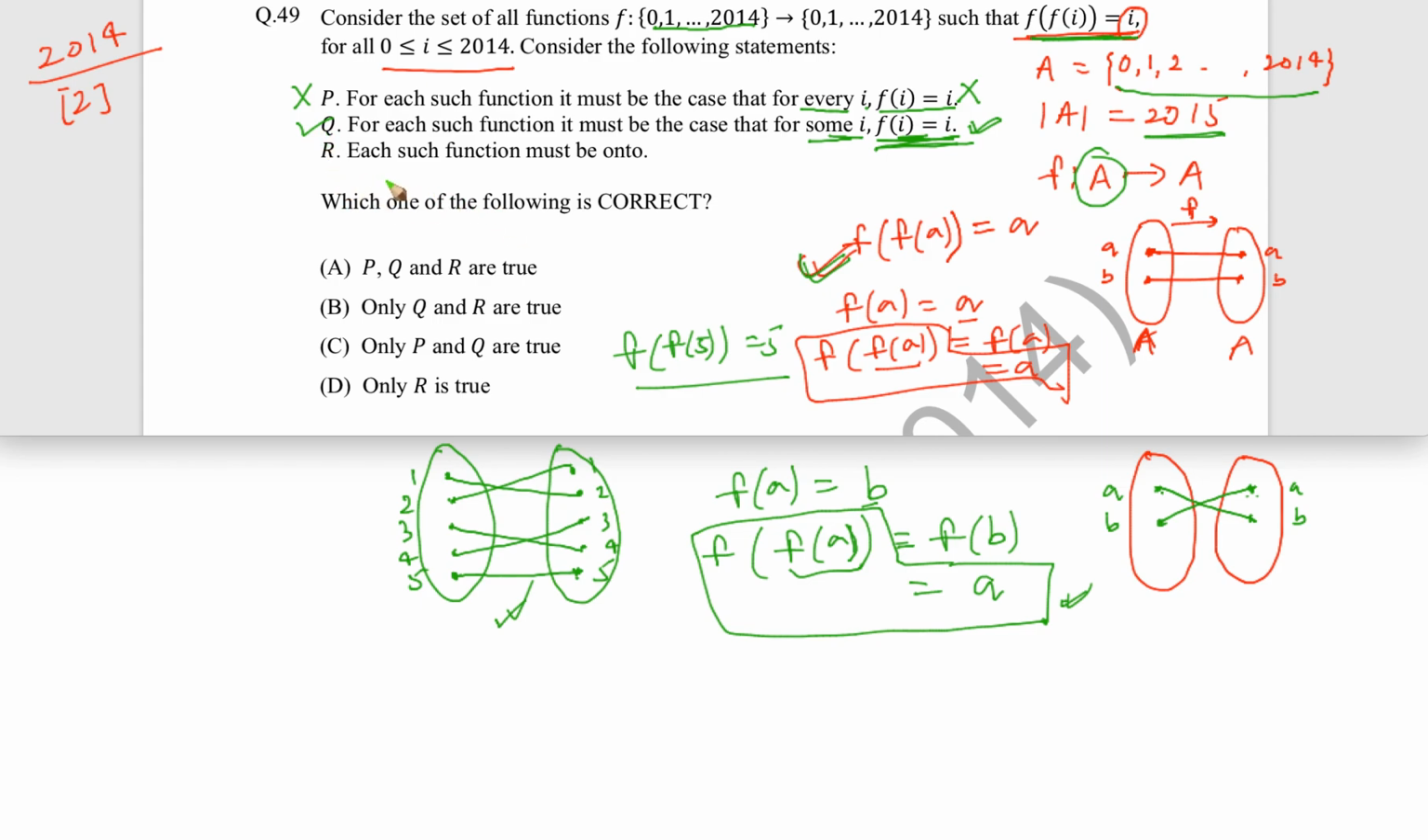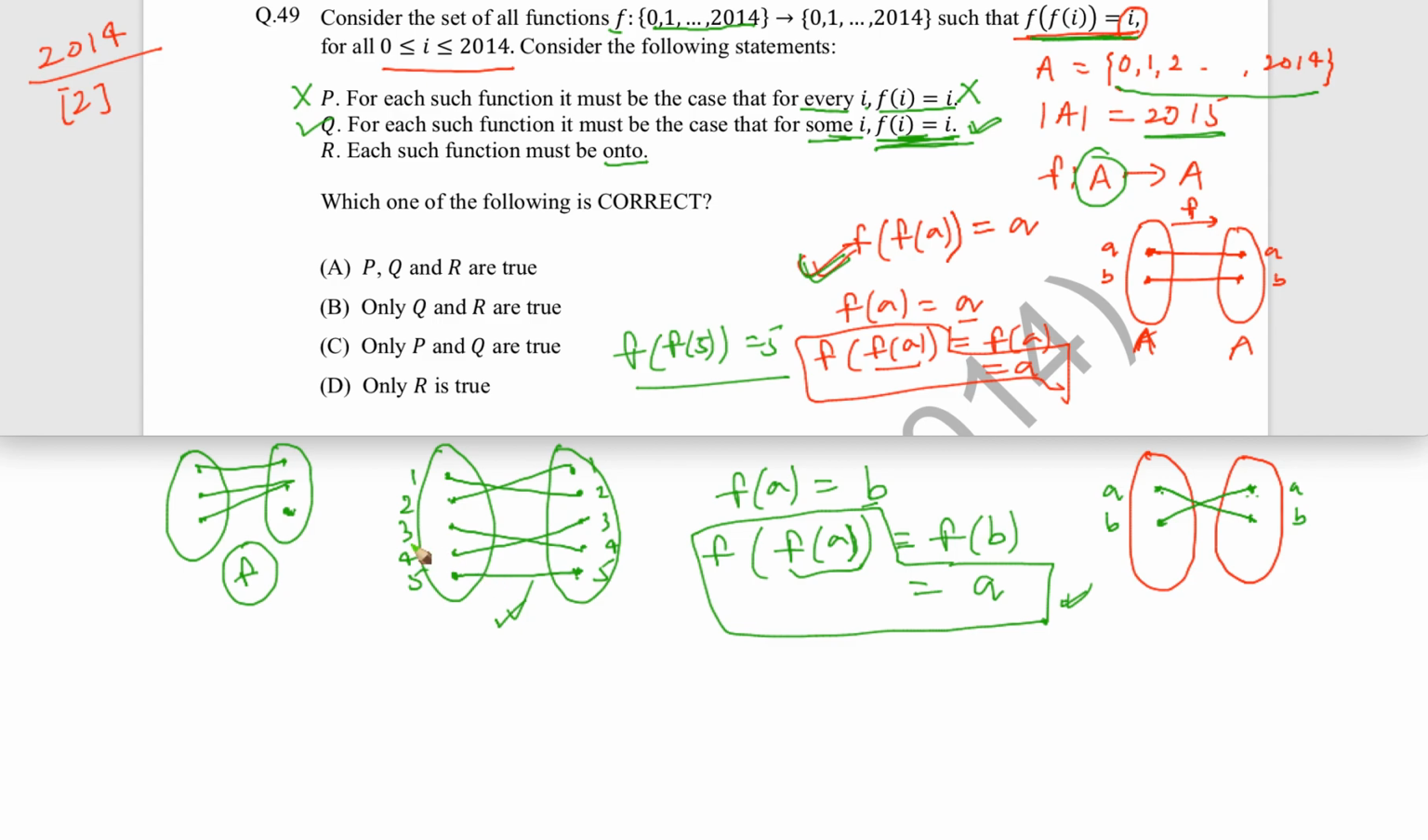What about R? R statement says that each such function must be onto. Okay, so they are saying, can you do something like this, that not all the elements are mapped, so something like this, and let's say this and this. Can you do something like this, where the set A with respect to function f, we are having a mapping where the function f is not onto? Can you do that? Now it turns out you cannot do that.